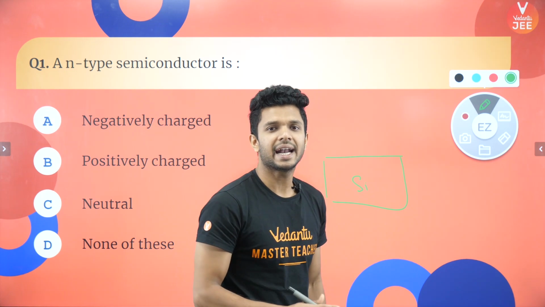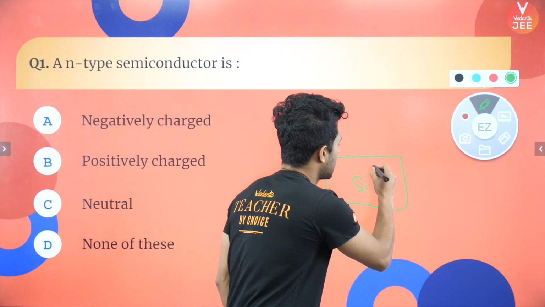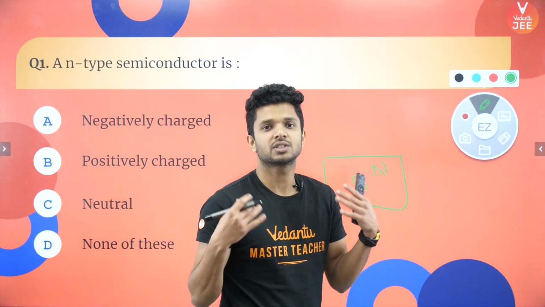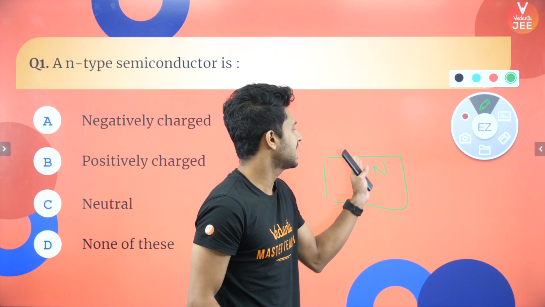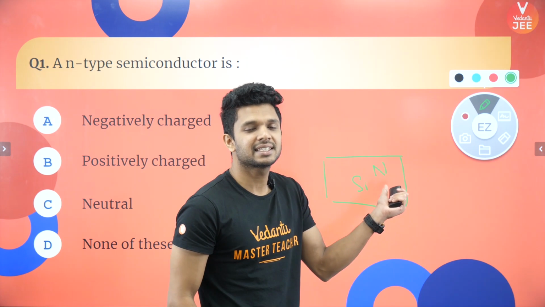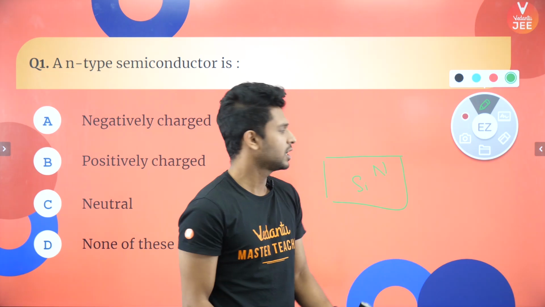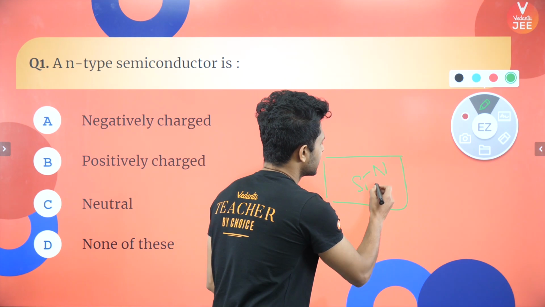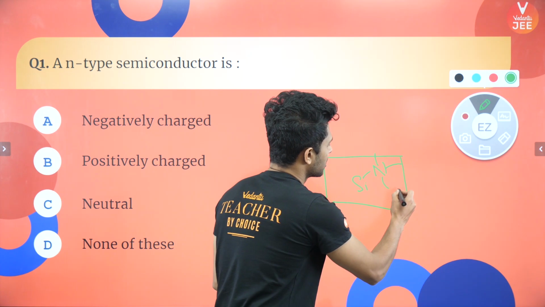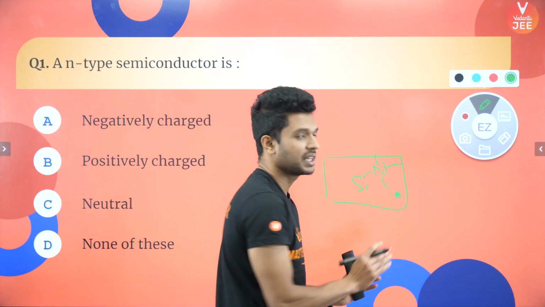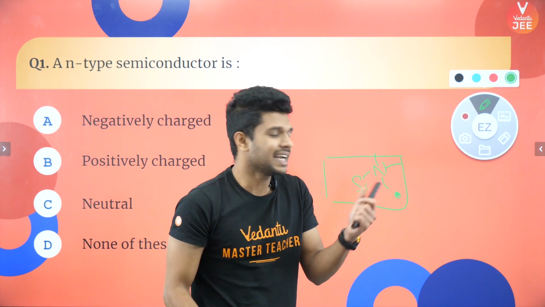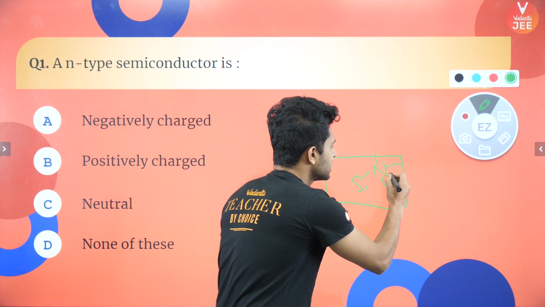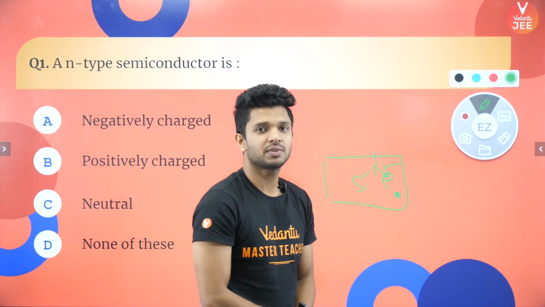To this you are adding a pentavalent, right? Let me say I'm adding some nitrogen or phosphorus, any kind of metal which is pentavalent, which will make this an N-type semiconductor, right? So 4 electrons of this nitrogen will be forming the bond, 1 extra electron will be there, that's all. But for cancelling that extra electronic charge, there is enough positive charge with the nucleus of the nitrogen, right?